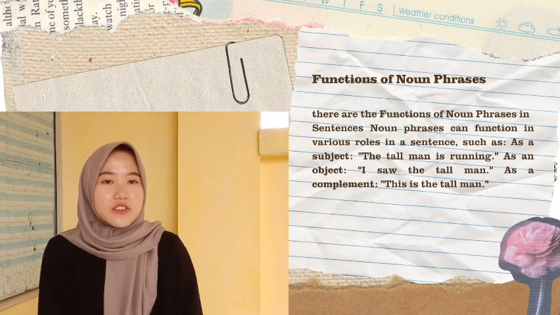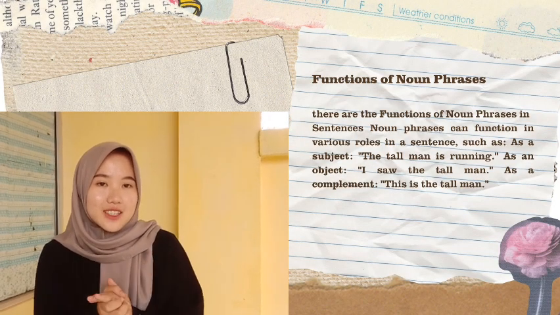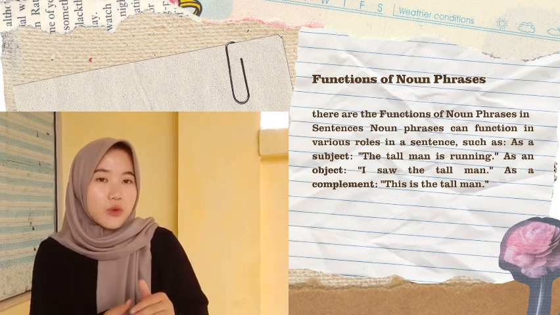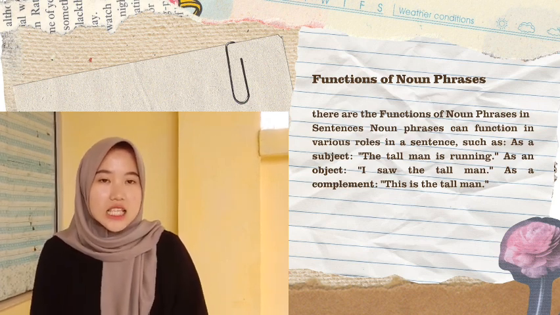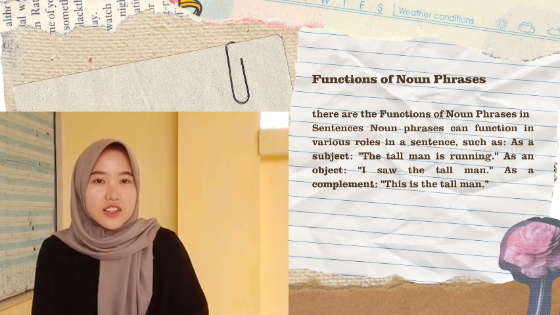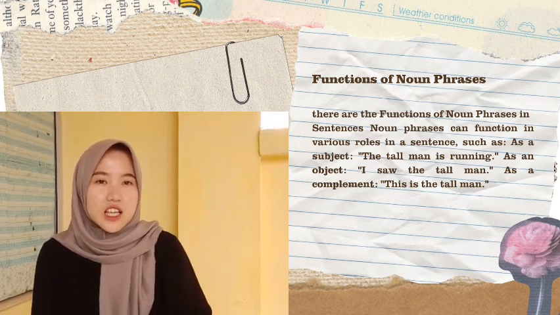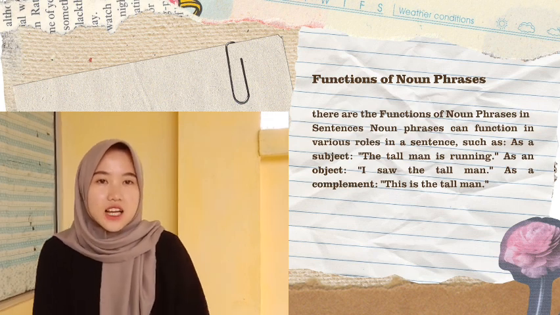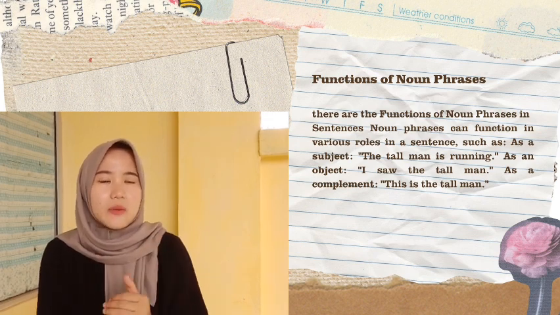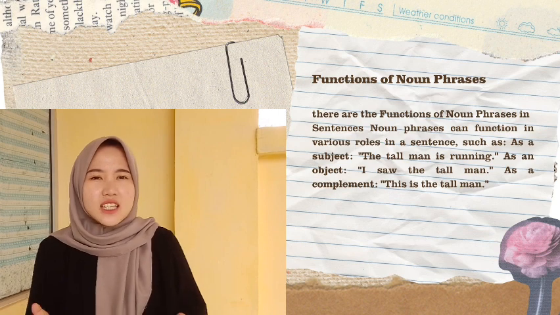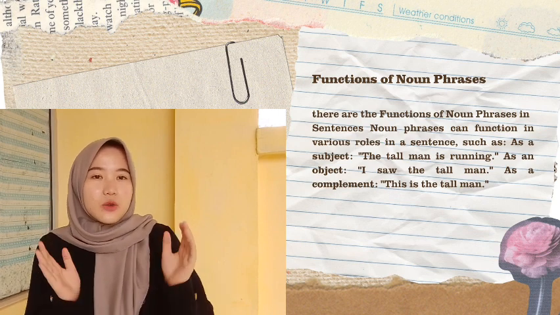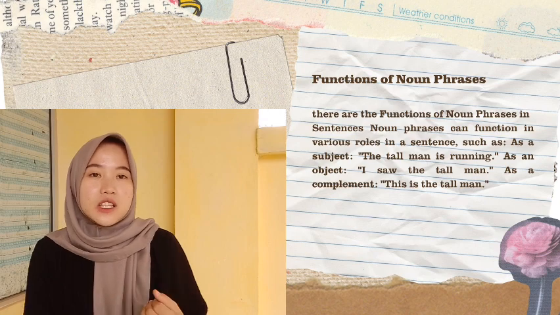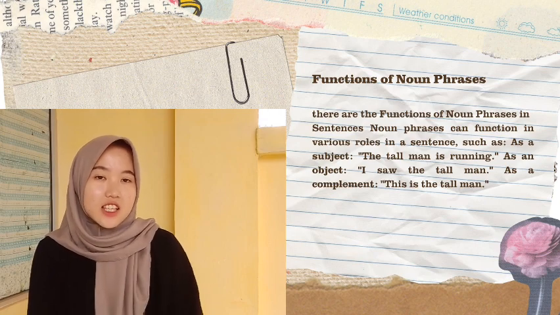Finally, there are the functions of noun phrases in sentences. Noun phrases can function in various roles in a sentence, such as the subject, the tall man is running. As an object, I saw the tall man. As a complement, this is the tall man. So, by understanding noun phrases, we can build more complex and informative sentences in English.